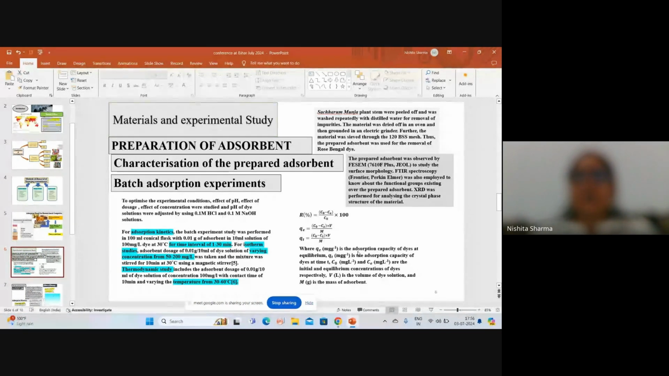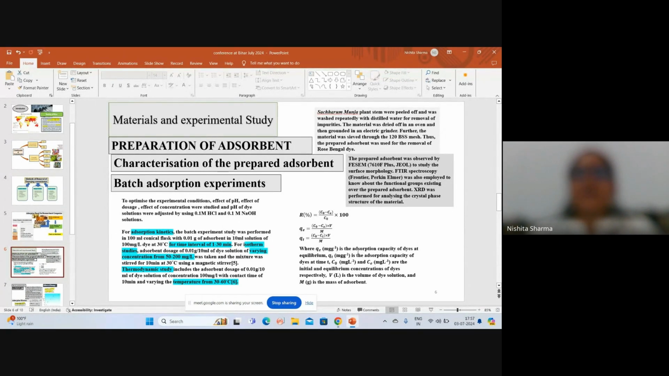The material was dried in an oven and then ground in an electric grinder. The material was sieved through 120 BSS mesh size to reduce its particle size and to increase its efficiency to remove the dyes. Thus, the prepared adsorbent was used for the removal of Rose Bengal dye.